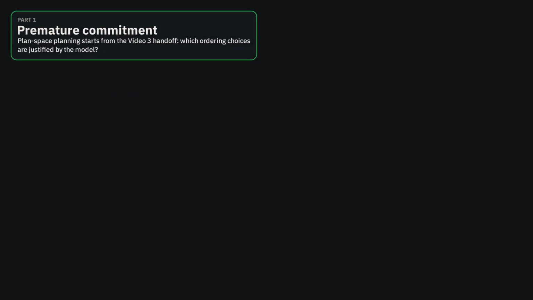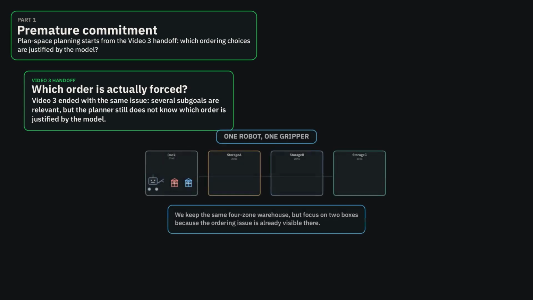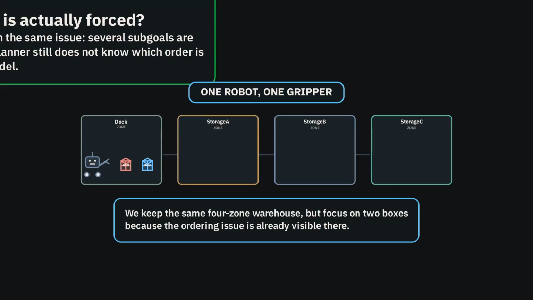Video 3 ended with a question about ordering. When multiple subgoals are relevant, which ordering constraints are required by the domain, and which are artifacts of the search strategy? In this warehouse, the two deliveries share one robot and one gripper. That shared resource structure makes ordering part of the planning problem, not a post-processing choice.